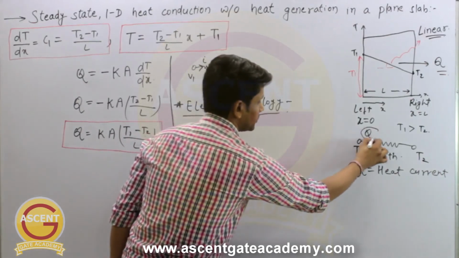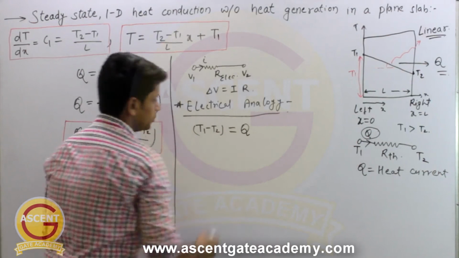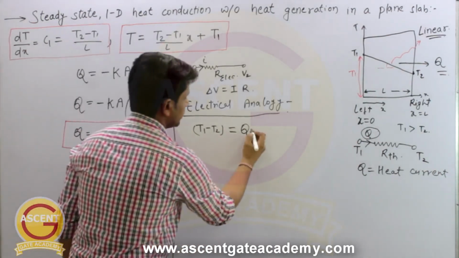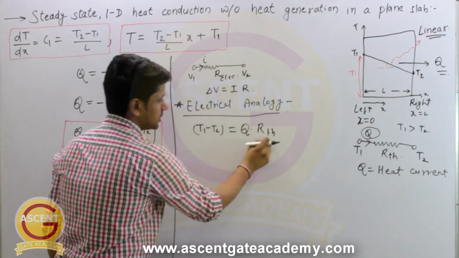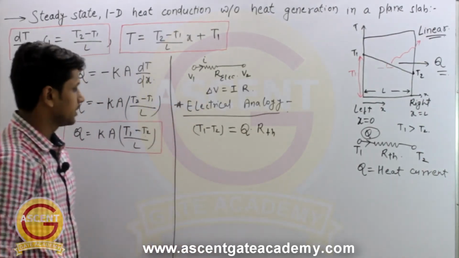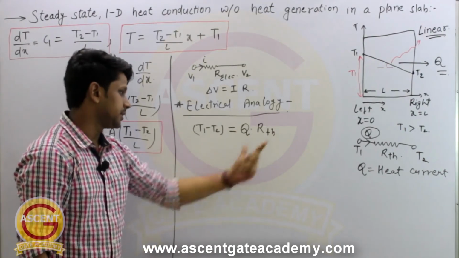We are going to write this Q, right, the heat current. So in place of I we will write this Q multiplied by, in place of R we will write the R thermal. So this TH is for thermal. So Ohm's law here will be T1 minus T2 equal to Q into RTH.